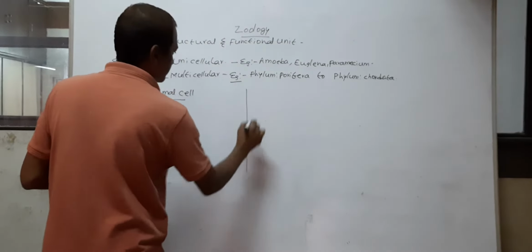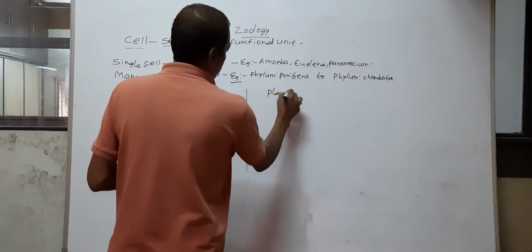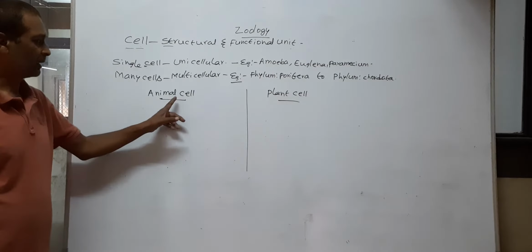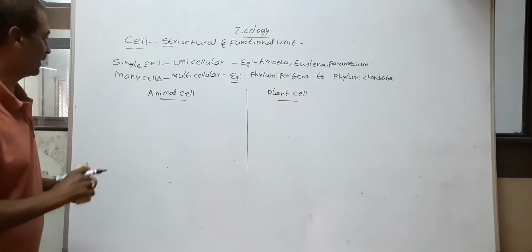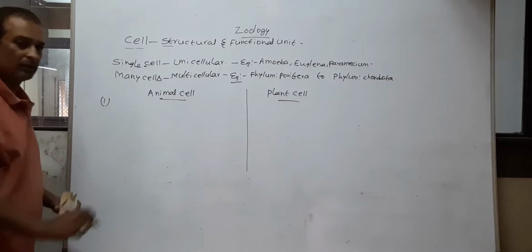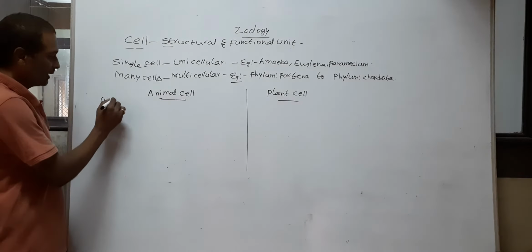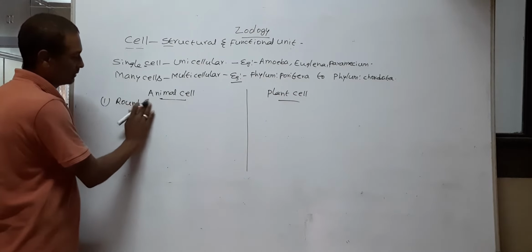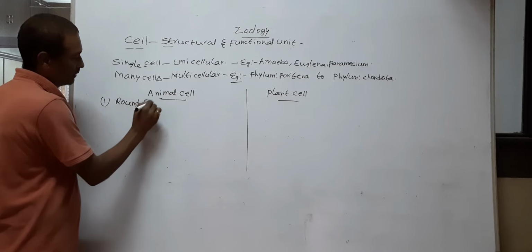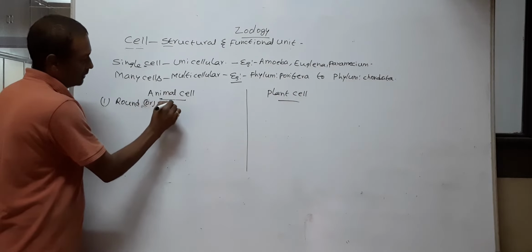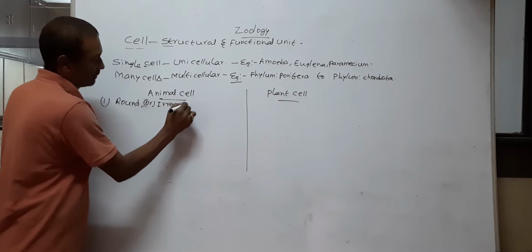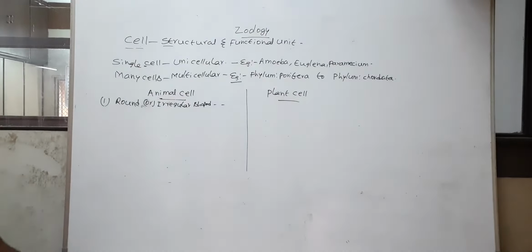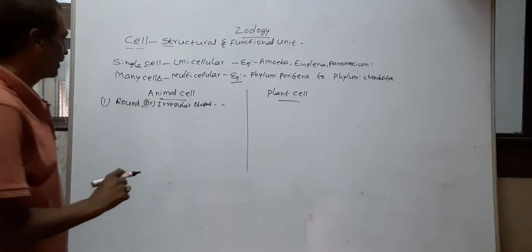Animal cell, plant cell. So differences between animal cell and plant cell. The animal cell is a round or irregular shaped structure.